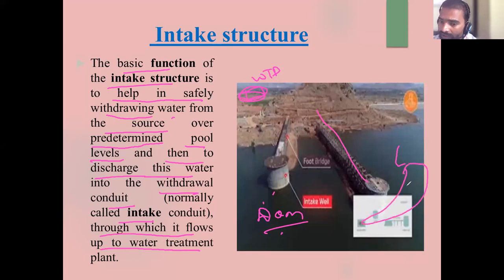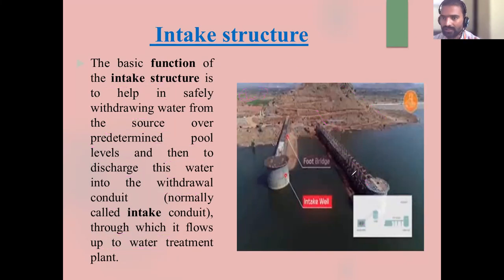We need to take this water from the reservoir to the WTP in a predetermined path, through the structure which is called the intake structure. Are you getting what is the intake structure? Intake structure is a structure which carries water from the reservoir to the WTP in a predetermined path.